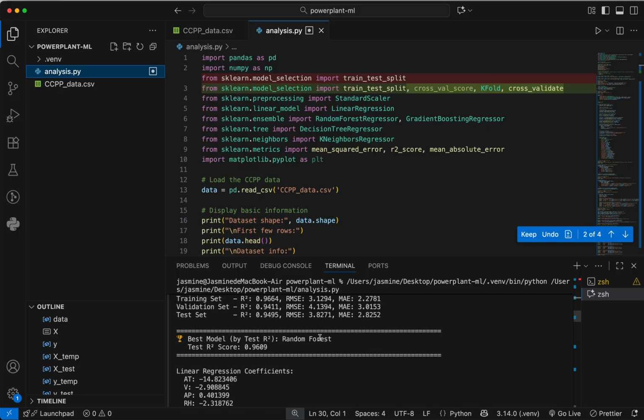So I would say if I had more time, next I would include tuning more hyperparameters, adding engineered features like time of day or seasonality, and deploying a simple dashboard to track the predictions. And that's all for my presentation.